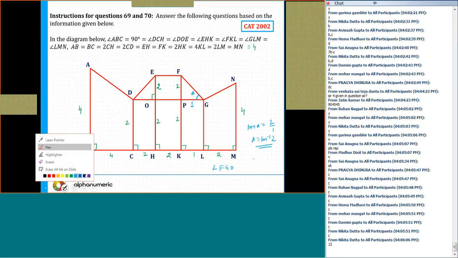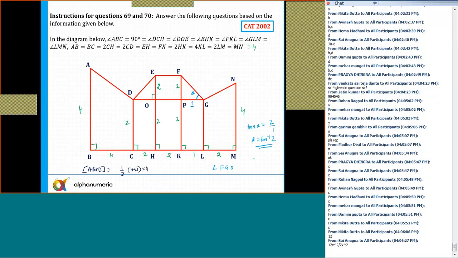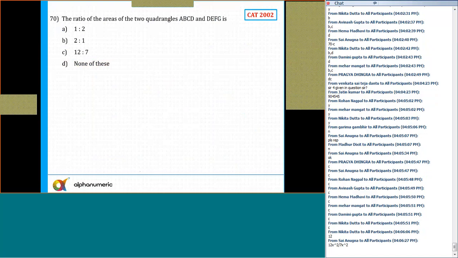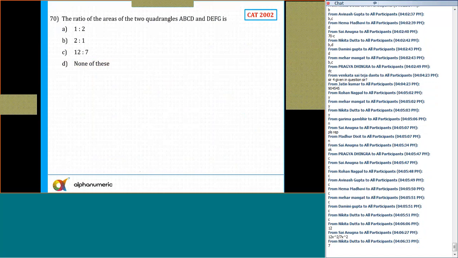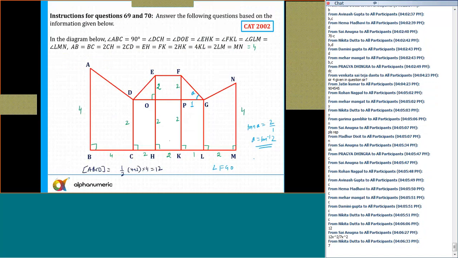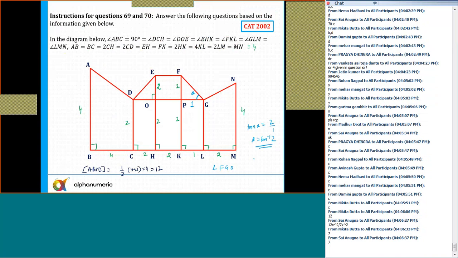Okay, so I'm writing down here. Area of the trapezium ABCD is half into sum of parallel sides, 4 plus 2, into distance between these two parallel sides, 4, which is equal to 12. And what is the other area? That is DEFG. So I need to find out DEFG.